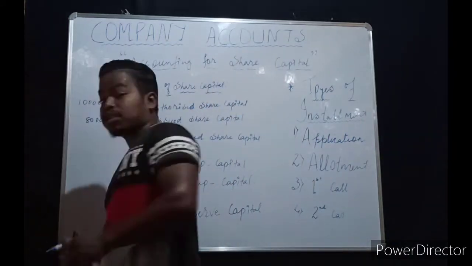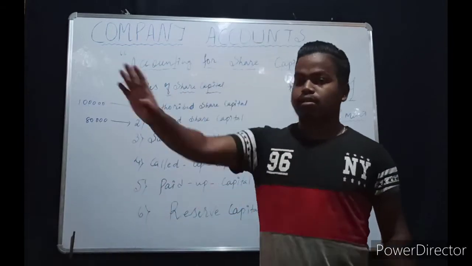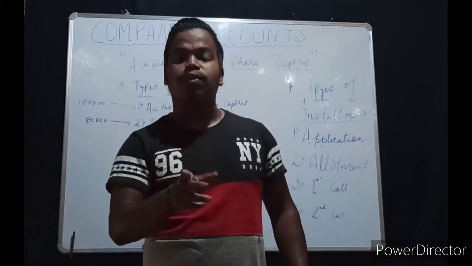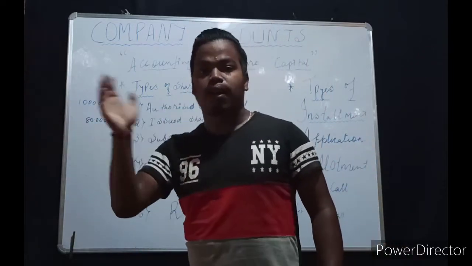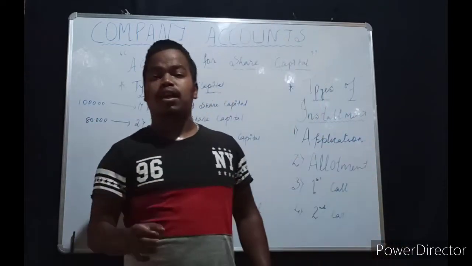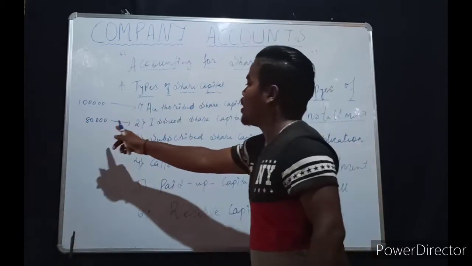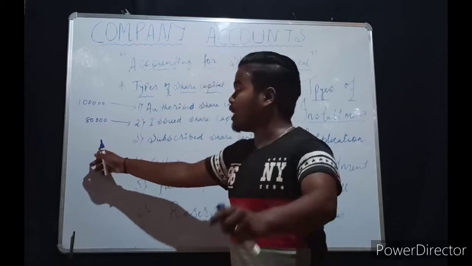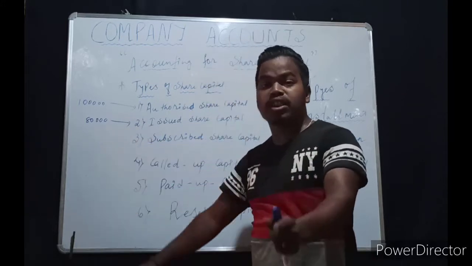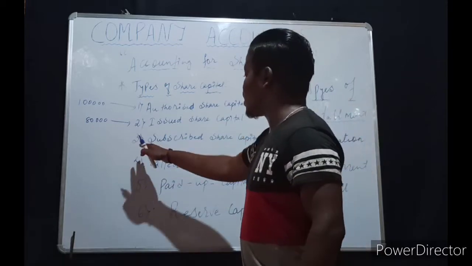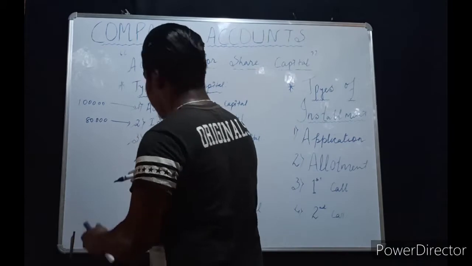Remember, the person who buys the share of the company will be termed as a shareholder of the company. So 1 lakh they need, the authorized capital; 80,000 they will issue, the issued share capital. And out of this 80,000, how much the public have subscribed is termed as subscribed share capital. So this is done, right?